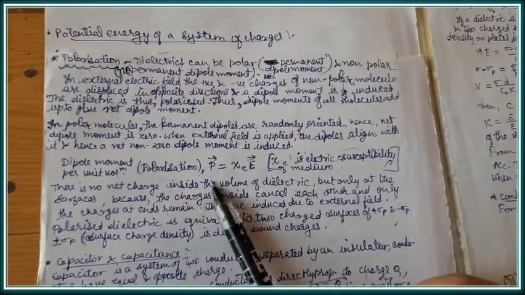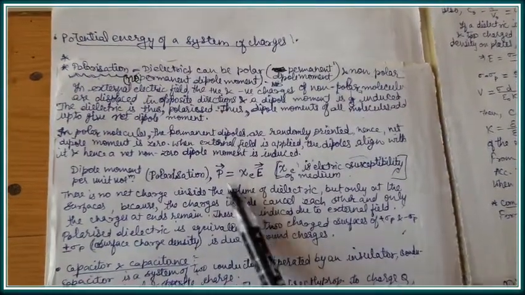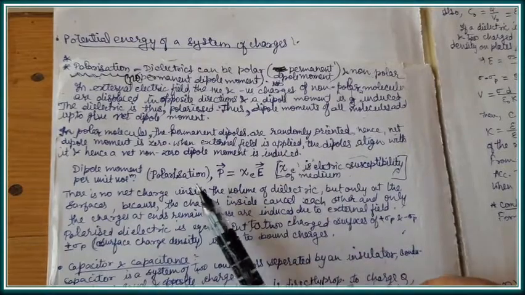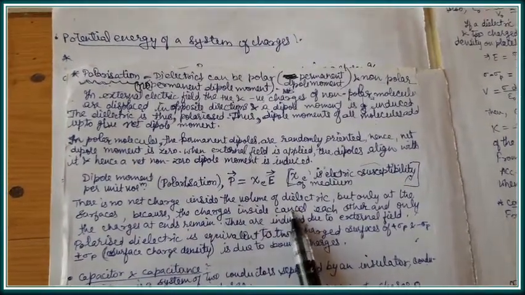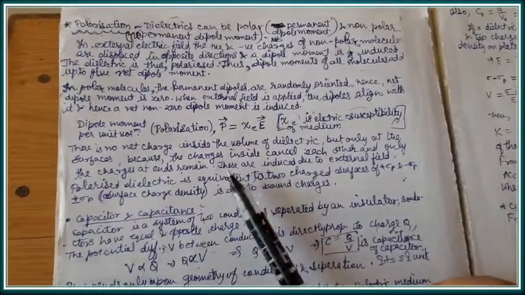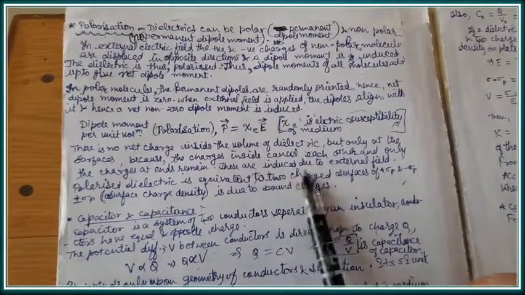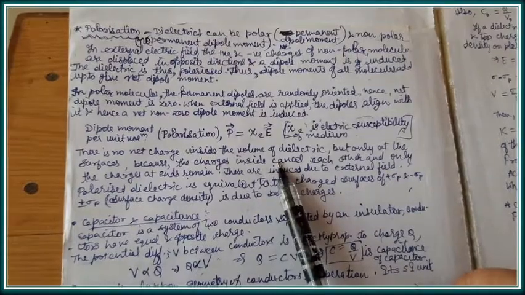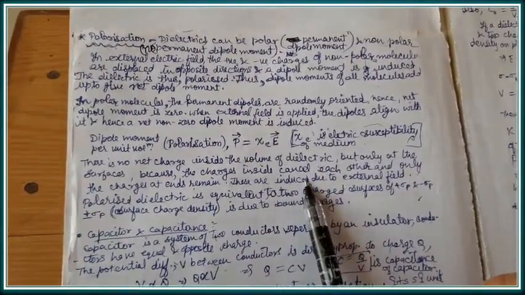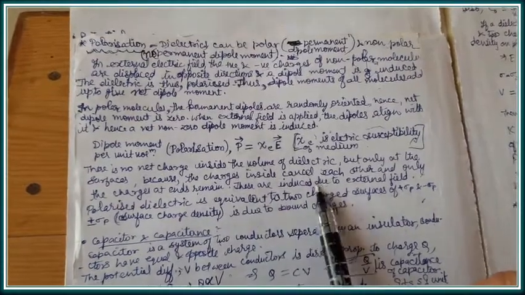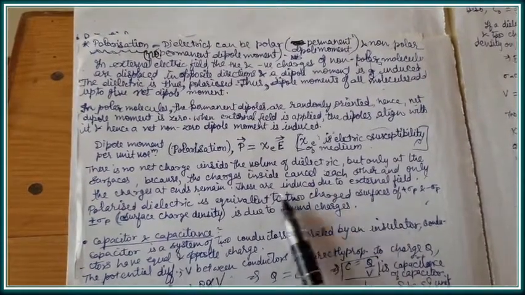And in case of a polarized dielectric, it so happens that inside the volume of the dielectric, positive and negative charges are nearby each other, so they cancel out each other, and only charges at the ends remain. And these charges are induced due to the external field.